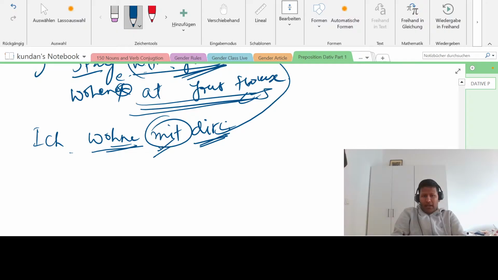Cycle will go with you wherever you go, right? So this is how they have formed. Now, how to make this sentence? First you understand this is das Fahrrad. Das Fahrrad, this is neutral. So das becomes dem. We have already seen there that das also becomes dem in dative. Why dative? Because mit is always dative. This is a rule. Okay.